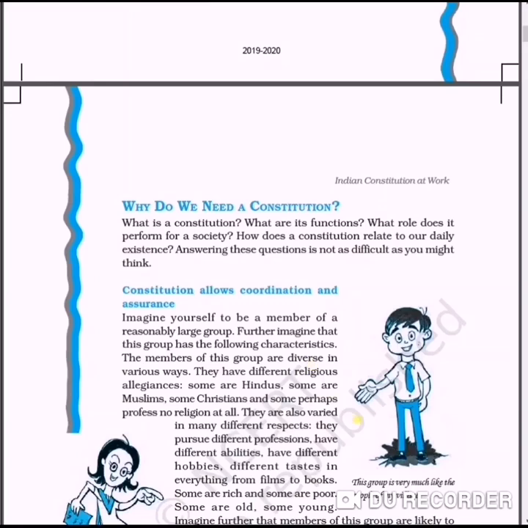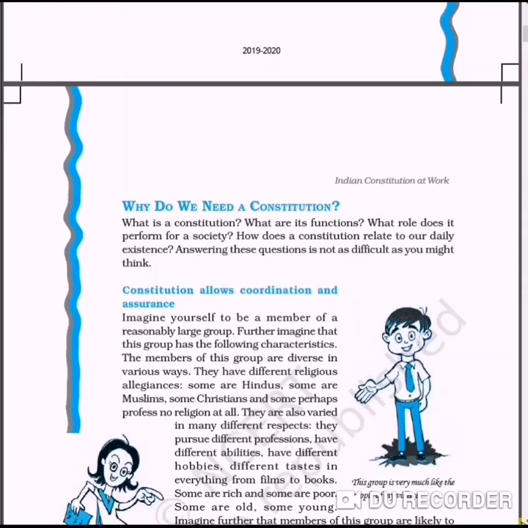So we can say Constitution is needed to provide the basic rules to allow the minimal coordination among the people and the government. It sets the coordination and specifies how the government should work, what power should be given to the government, and how the government should take the decisions. Not only the powers, it also sets some limitations on the government.